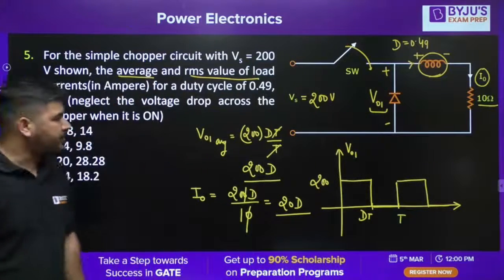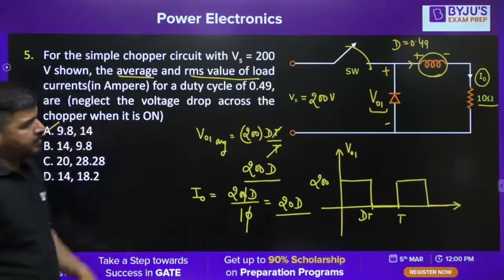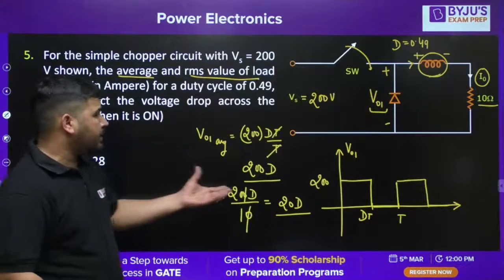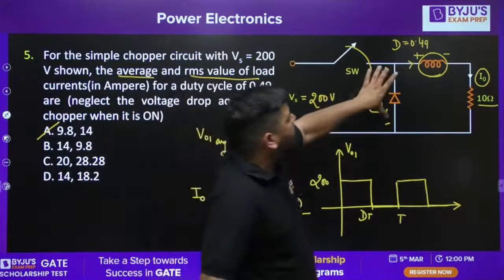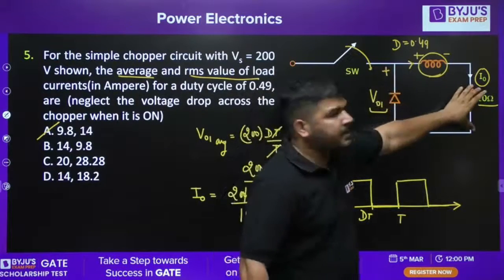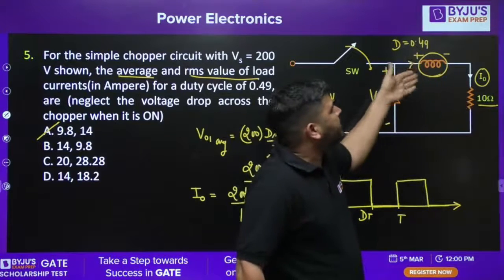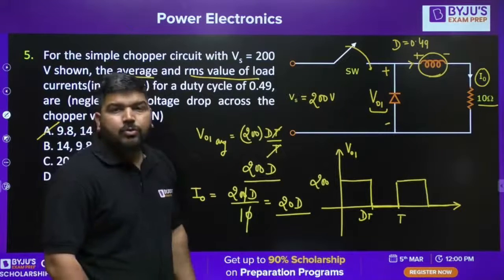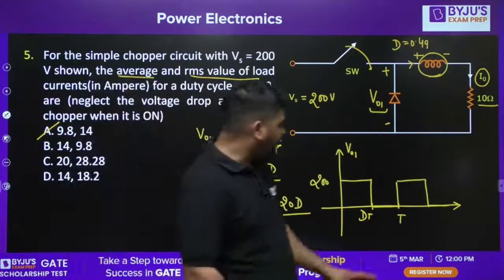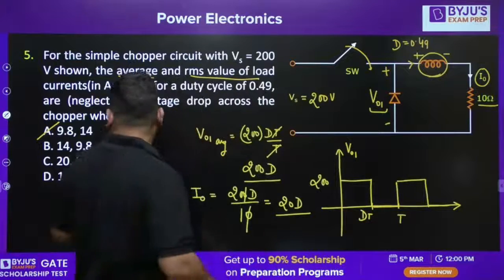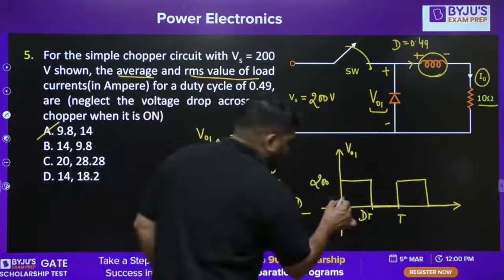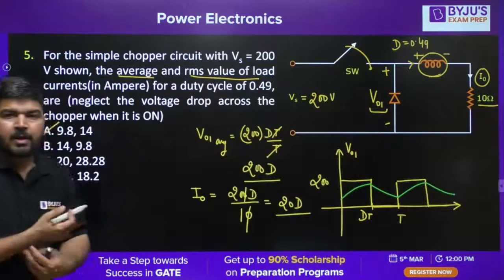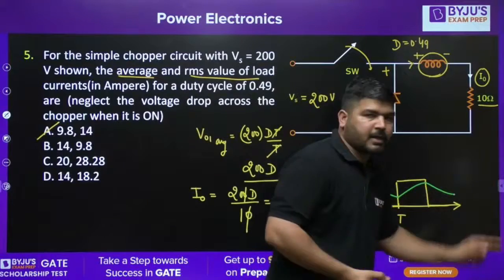Now, how to calculate the RMS value? Let's calculate the RMS value of the current. It's very difficult to calculate the RMS value, because in the average value, what we have done is we have calculated the average value of this voltage divided by the resistance, because we know that the average voltage across the inductor is 0. But while calculating the RMS current, you cannot do like that. In case of RMS current, you have to plot the current wave shape and apply the formula for the RMS. Then only you will be able to calculate the RMS value of this current, which is very difficult.